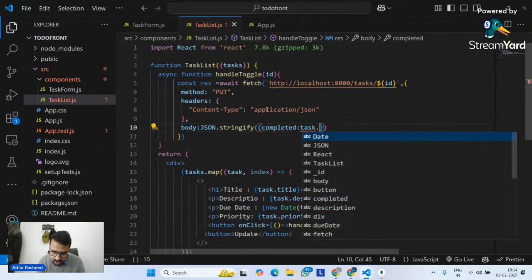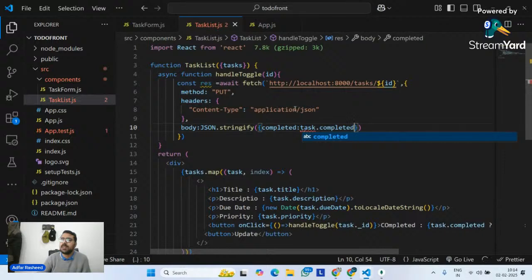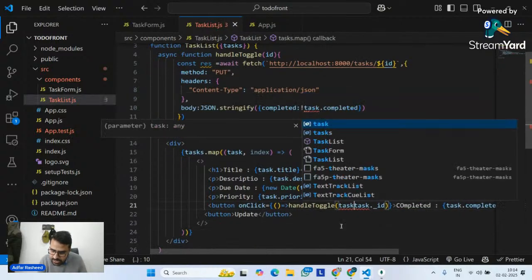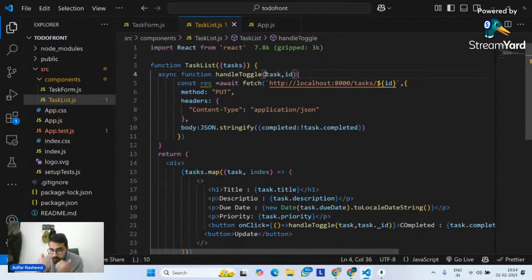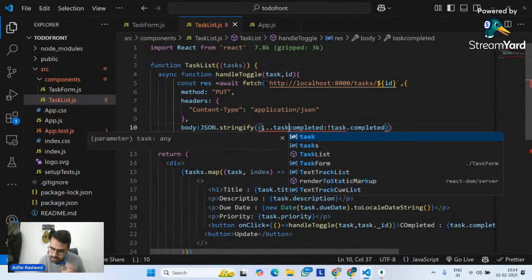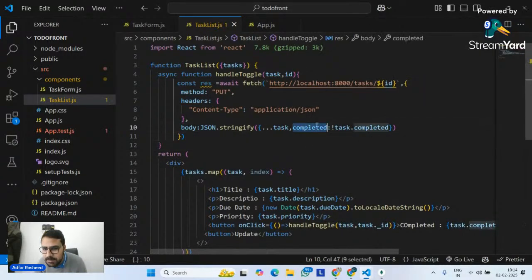Whatever the task dot completed is, simply put a not in front of it. But the problem with this logic is I don't have task inside this function. That's why I will pass another argument over there, which is my task. So I will receive task as an argument because I have to share task over here. I will tell it, whatever my task is, put all of that task and then only update my completed with whatever task is at that point of time with its boolean negative, which means if it's true, make it false. If it's false, make it true.